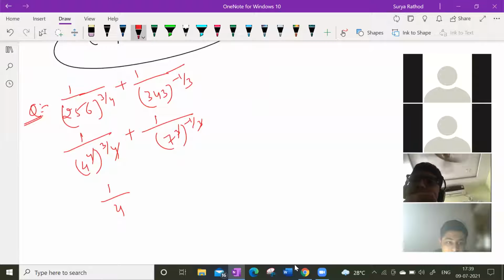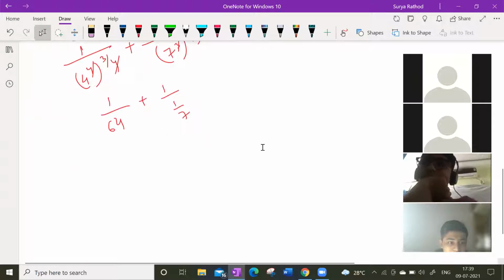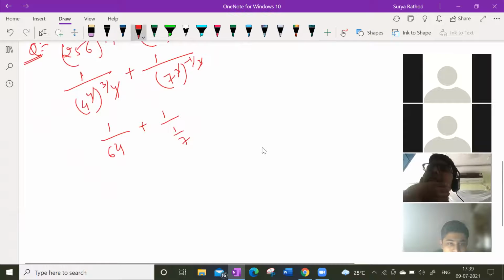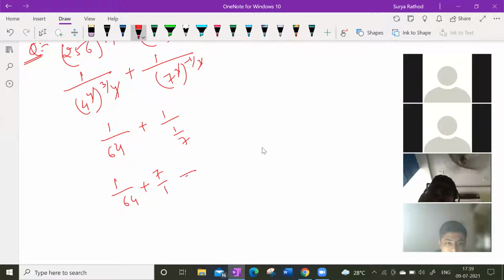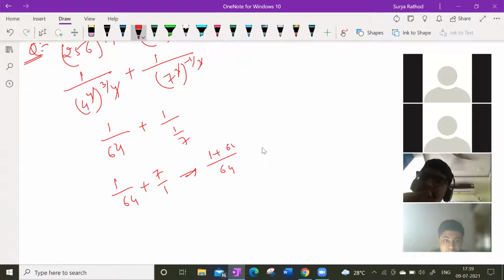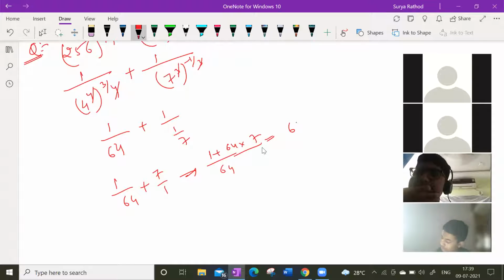So 1 by 4 plus, 1 by 64 plus 1 by 7. It will be 7. So now next time I'm ready. 1 by 64 plus 7 by 1. So LCM is what? 64. So 1 plus 64 into 7 equals what I'm going to write? 64 into 7, how much? 448. 60 into 7 is 420 plus 28, yes, 448.